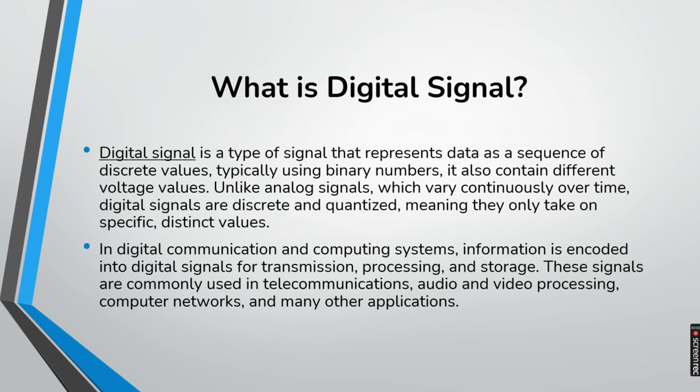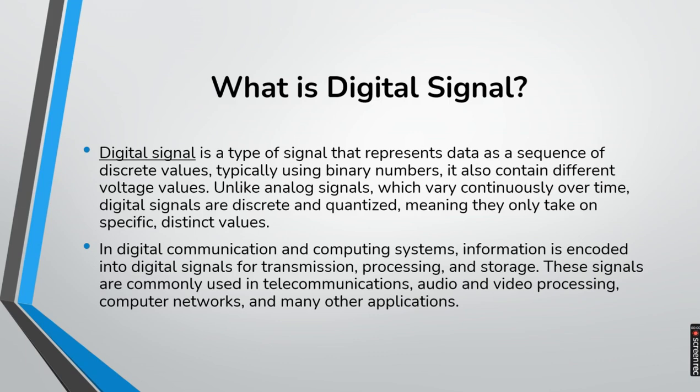What is a digital signal? It is a type of signal that represents data as a sequence of discrete values, which means by using binary numbers in the form of 0 and 1. It also contains different voltage values, unlike analog signals which vary continuously over time. Digital signals are discrete and quantized, meaning that they can only take on specific and distinct values.